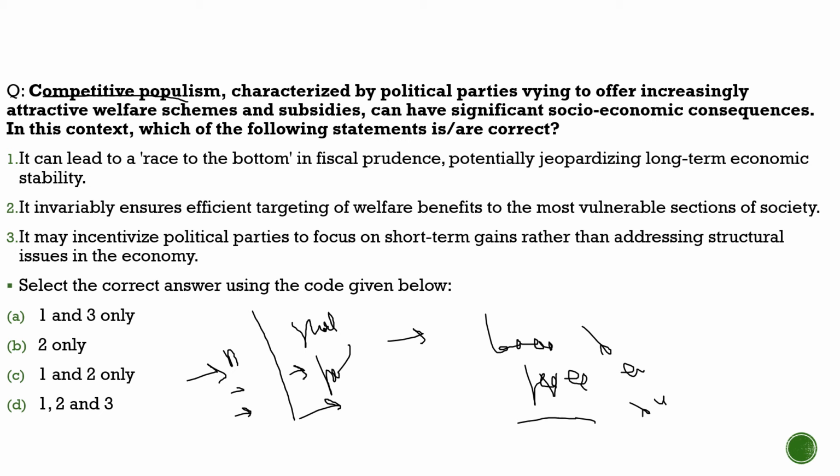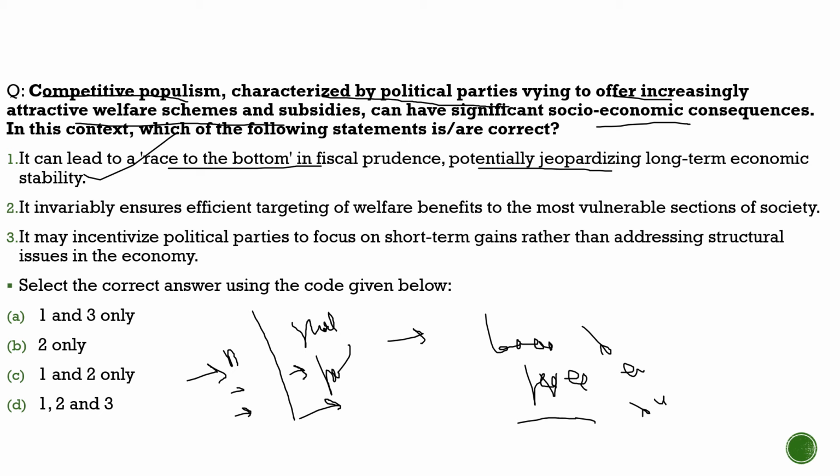Here the question says, competitive populism, characterized by political parties willing to offer increasingly attractive welfare schemes and subsidies, where the political parties compete with each other, can have significant socio-economic consequences. 100% correct. In this context, which of the following statements are correct? First statement, it can lead to a race to the bottom, potentially jeopardizing long-term economic stability. 100% correct. It can jeopardize long-term economic stability.